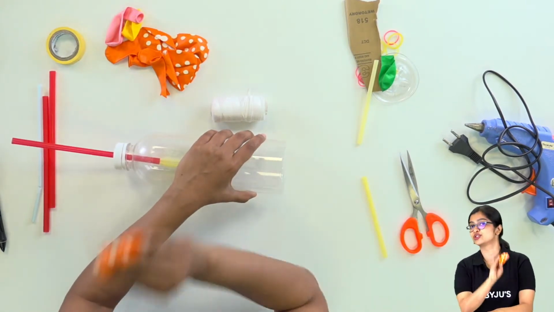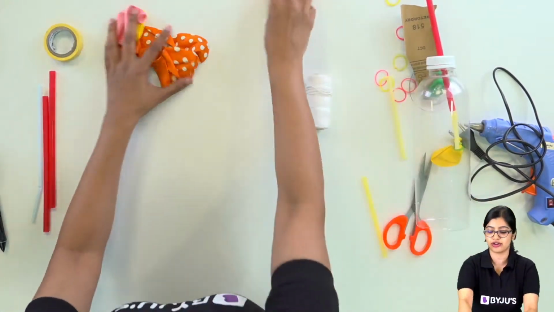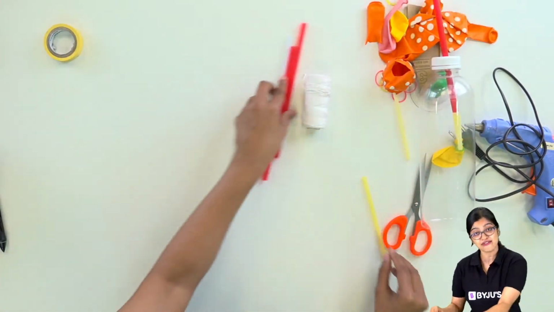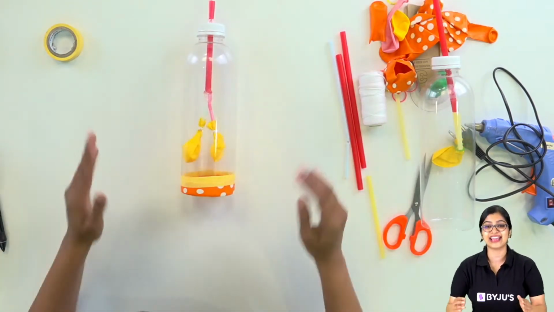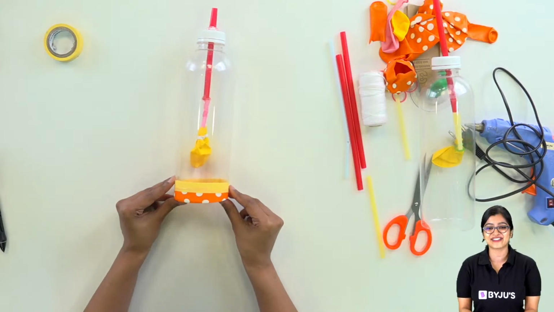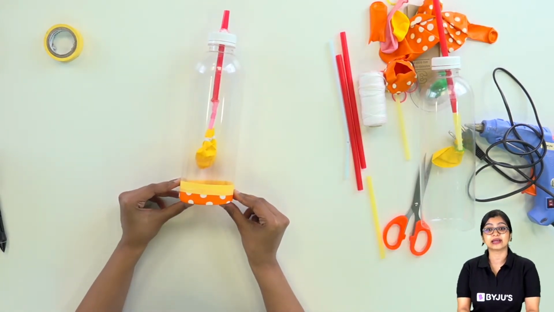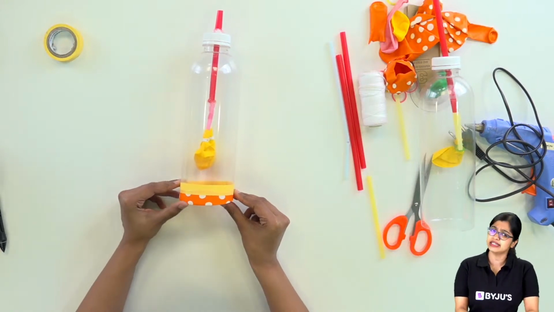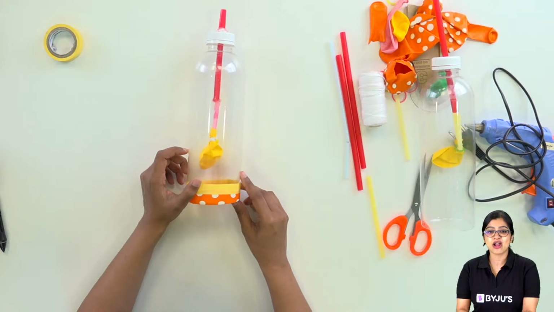Now, of course, just to make things easy and to show to all of you very clearly, I have already made this in the similar fashion that I have just told you about. And it looks something like this. So can you all see this very quickly? Yes, I can see Gungun is telling it may take more time to dry. Yes, using hot glue gun will take some time to dry. So it may take a while. So is it all visible?